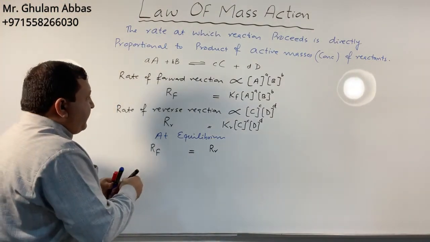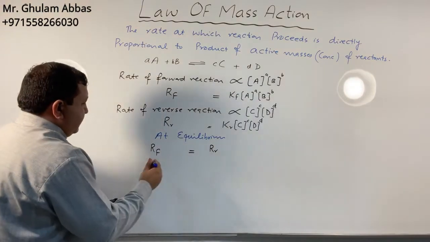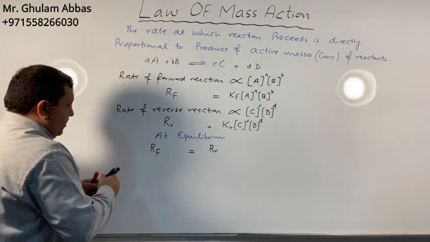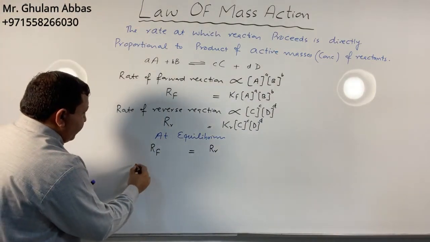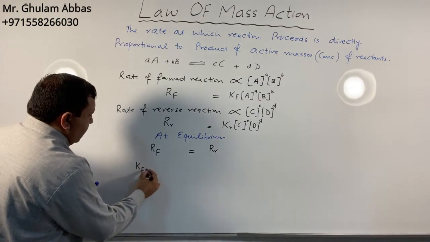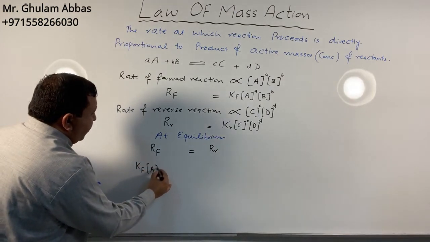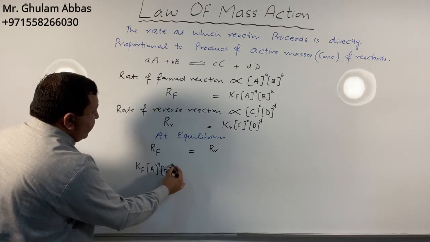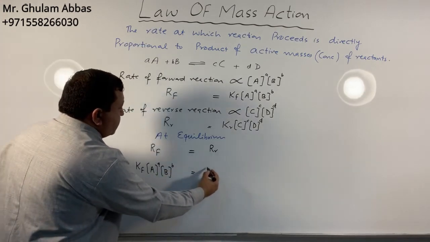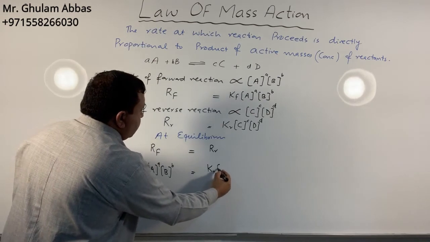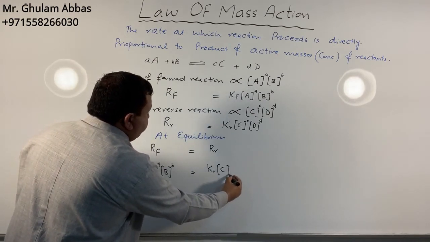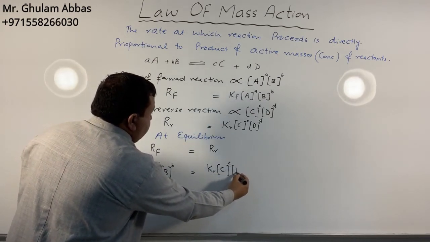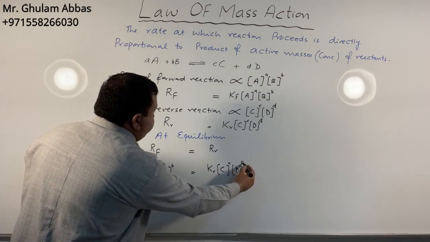The value of RF is Kf into concentration of A power a, concentration of B power b, is equal to Kr, concentration of C power c into concentration of D power d.